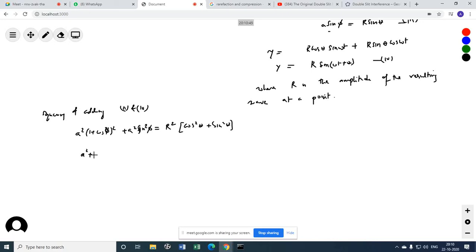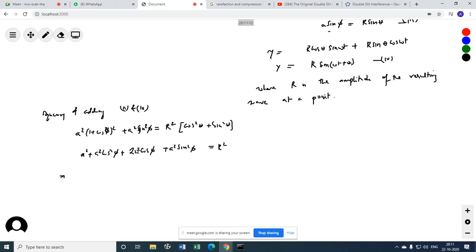So this one would be a square plus a square cos square phi plus 2a cos phi plus a square sin square phi, right? Equal to r square. Now what you can do? You can write this as what?